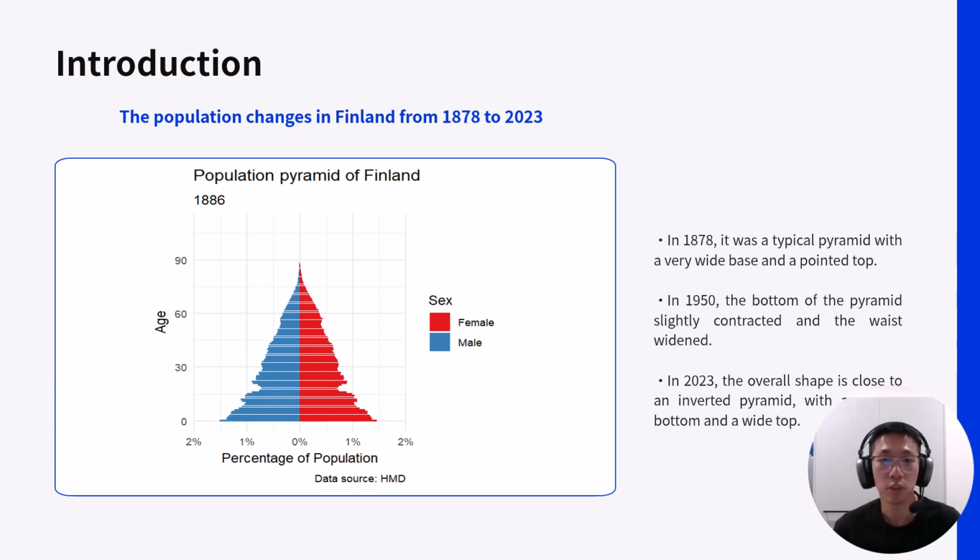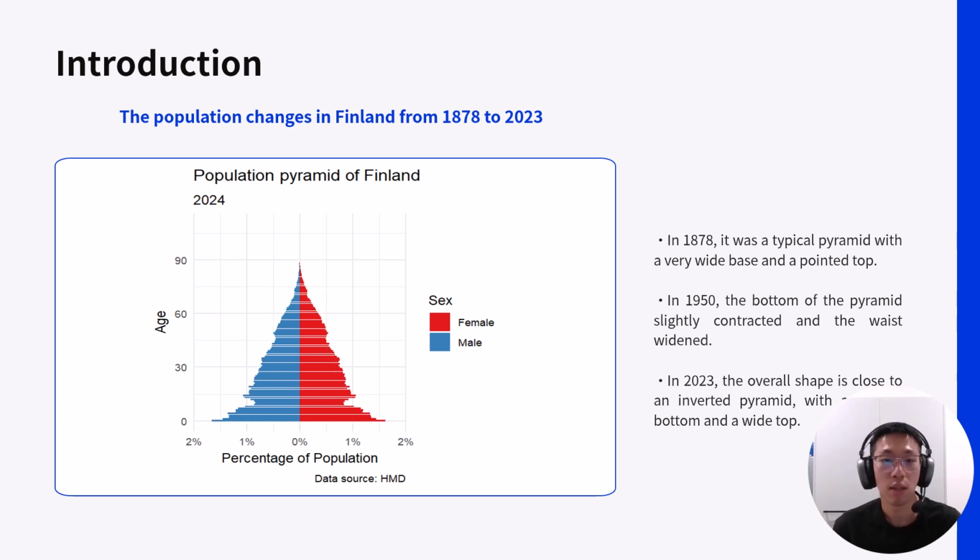This animation illustrates the demographic transformation of Finland over nearly 150 years. As Bao in 2021 explains, the shape of the population pyramid at a given point in time reveals the demographic transition stage experienced by the population. In 1878, Finland had a typical expansive population pyramid, with a broad base reflecting high birth rate but also high